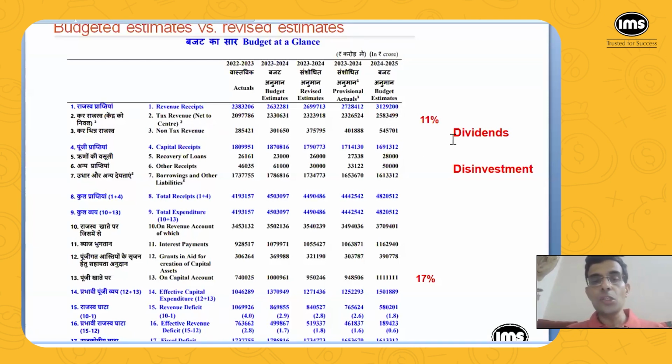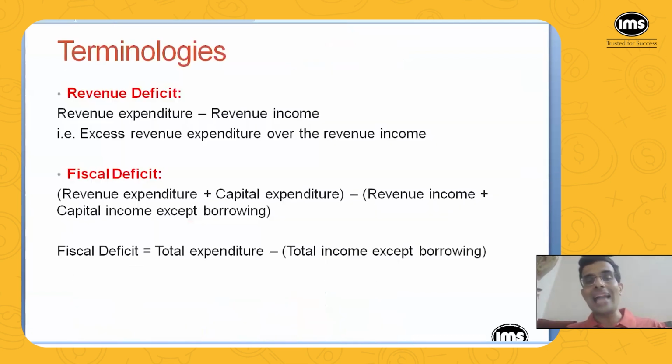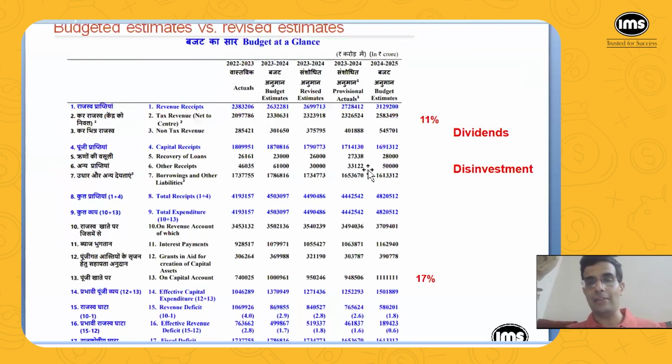And then there is non-tax revenue. So that is to the order of 5,45,000. So what is non-tax revenue? That is mainly in the form of dividends, because the government has shareholding in so many companies, such as the State Bank of India and then ONGC and all those companies. So whatever dividends the shareholders get out of that, the government gets that dividend, and that comes under non-tax revenue. That is 5,45,000.